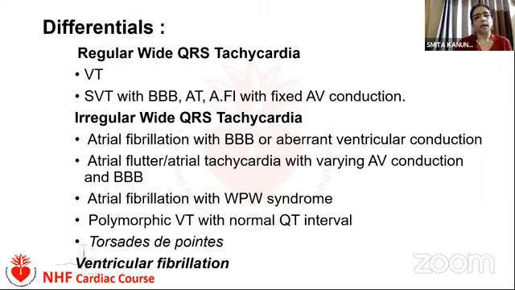Now the differentials. In patients with wide complex tachycardia, first we have to look whether the tachycardia is regular or irregular. The regular wide QRS tachycardias include ventricular tachycardia, SVT with bundle branch block, atrial tachycardia, and atrial flutter with fixed AV conduction. The differentials of irregular wide QRS include atrial fibrillation with bundle branch block or aberrant ventricular conduction, atrial flutter with variable conduction, atrial fibrillation with WPW syndrome, polymorphic VT with normal QT interval, torsades de pointes and ventricular fibrillation.